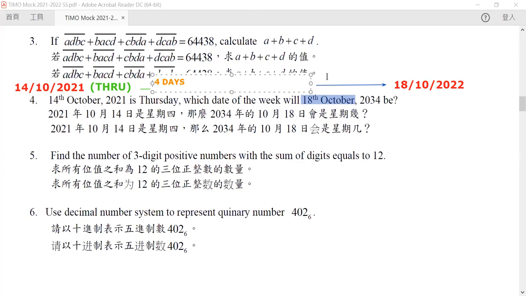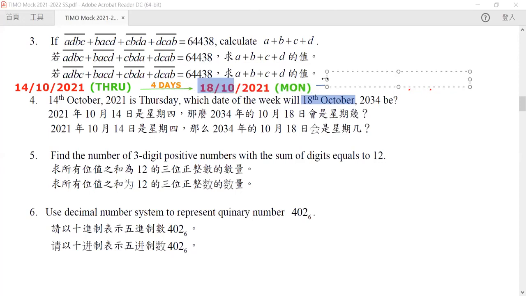How many days have passed from the 18th of October 2001 to the 18th of October 2002? It is 365 days, right? Exactly a year. That is why we want to align the ending date. We align it, and hence we make sure that we can count it year by year.